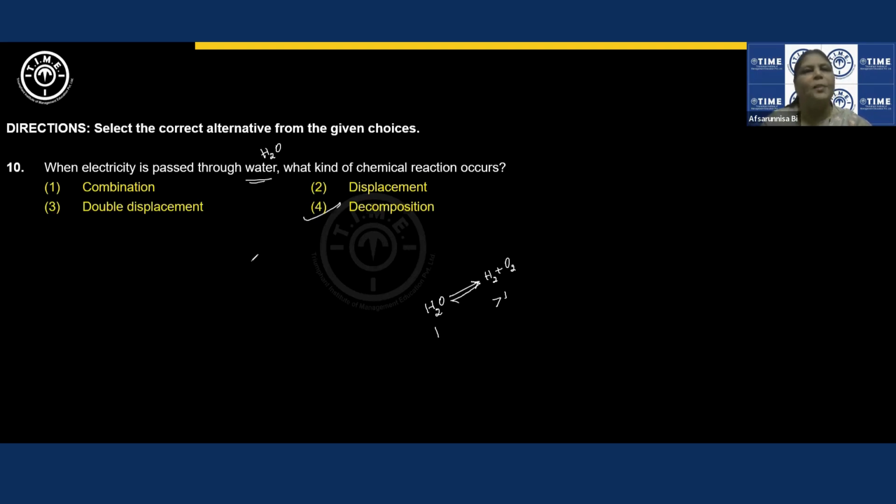Suppose if reactants are more than one and the product is only one, then it will be a combination reaction, right? Displacement means one element which is active displaces another one from its salt solution, right? We can see some more examples in other questions too.